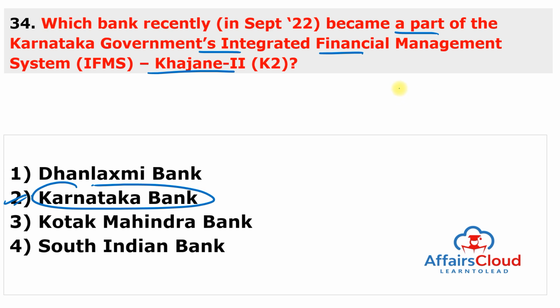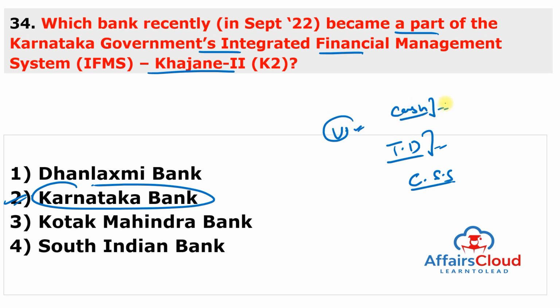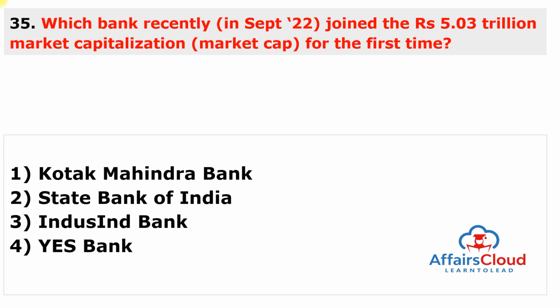So Karnataka Bank becomes part of the Khajane 2 integrated financial management system of the Treasury Department of the Government of Karnataka for implementing a single nodal agency account system for the centrally sponsored schemes. So through this interface with this K2, the bank will help in implementing various sponsored schemes for the disbursement of the cash benefits to the targeted beneficiaries through the direct credit to their bank accounts in a safe, secure and speedier manner. Moving to next question.